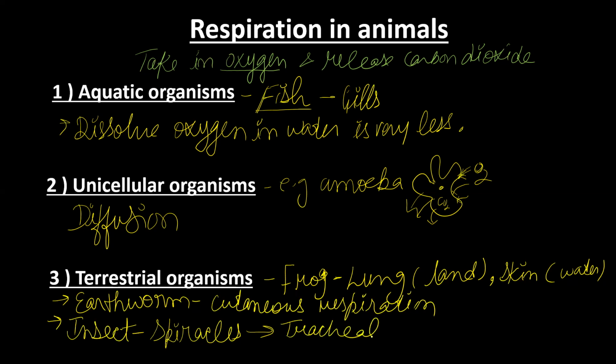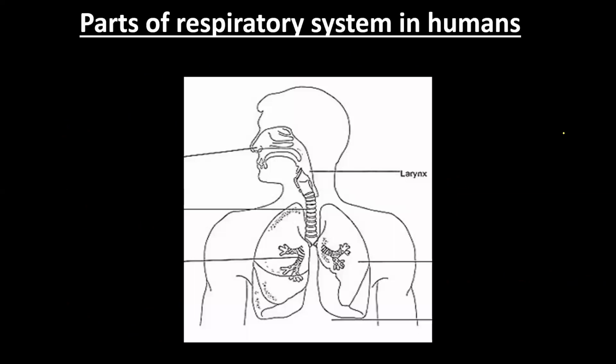Okay, now let us discuss the respiratory organs of human beings. So we take in oxygen through the nose. We can take in oxygen through the mouth also, but it is not a good idea. Why?